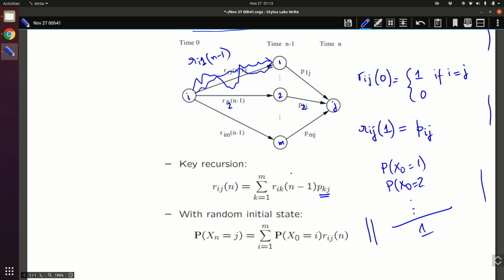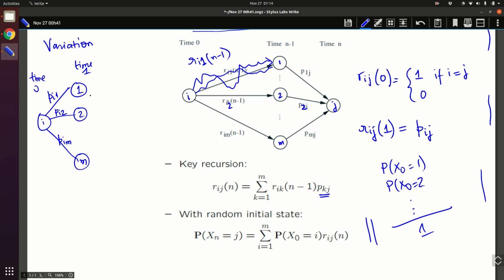All right. So now we can also define this recursion in a different manner. Let us look at a variation. In this variation, you are at i at time 0. In time 1, in one step you get to some state: sometimes state 1, sometimes 2, and you can get to m. So what is the probability this happens? This is pi1, this is pi2, this is pim.